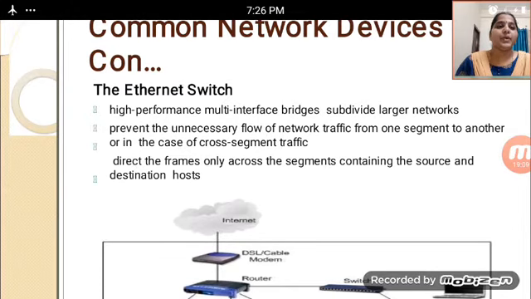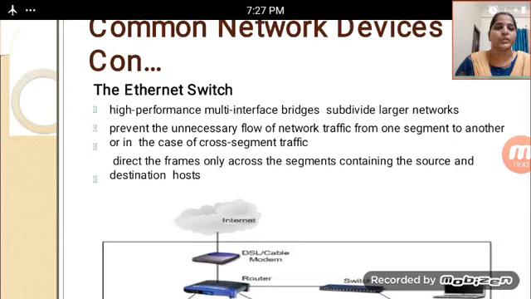from one segment to another segment, in the case of cross segment traffic. In this prevention, we avoid the unnecessary flow of network traffic from one segment to another. In other cases, it directs the frames only across the segments containing the source and destination hosts.